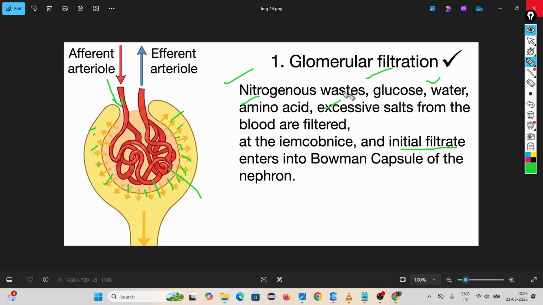This is called initial filtrate. Initial filtrate means the nitrogenous waste, glucose, water, amino acid and excessive salt present inside the Bowman's capsule is called initial filtrate.